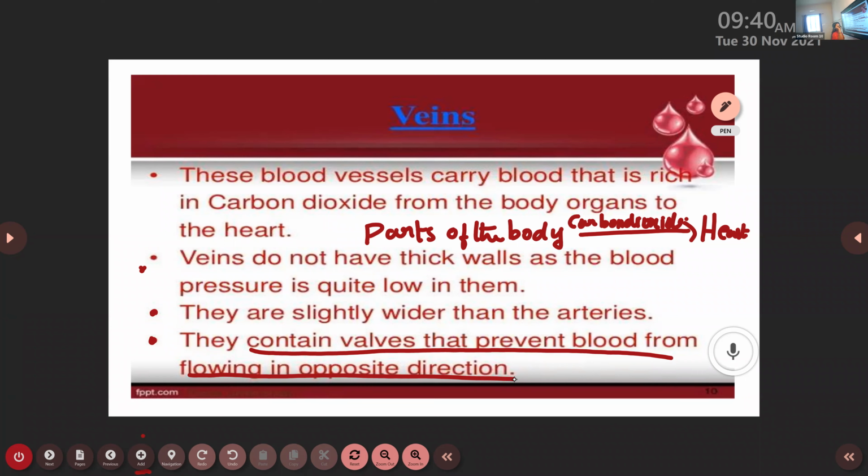No, ma'am. Okay, then Michelle, tell me what you mean by veins. These blood vessels carry the blood that is rich in carbon dioxide from the body organs to the heart, from the different parts of the body to heart. Okay, then next, who is here? Hannah. Any one characteristics of vein?